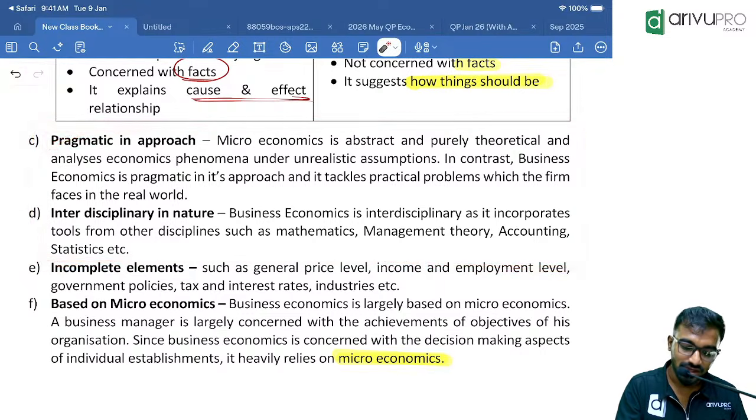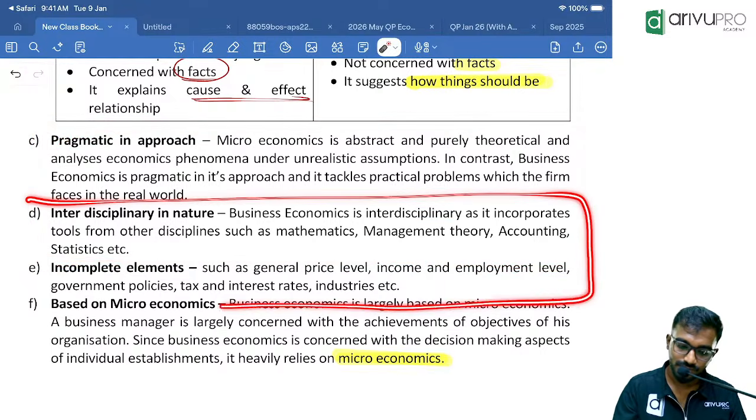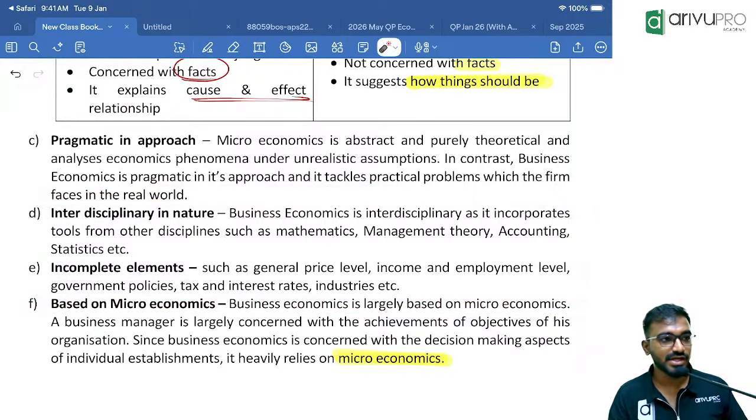And the next 2 points, the small ones. Pragmatic we have already done. These two we have to finish: interdisciplinary in nature and incorporates macro elements. What is it? See, whenever we are conducting a business, we are not independent, rather we are interdependent. That means if I am running a business organization, I should also have knowledge of other disciplines and other subjects, like statistics, mathematics, history, marketing, various subjects. I should also possess that knowledge.